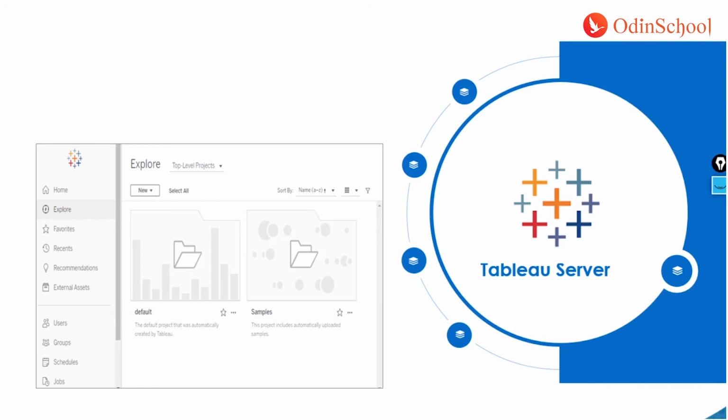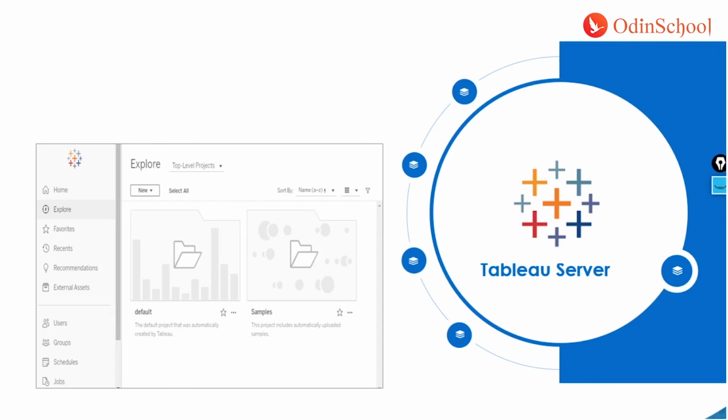There's also a way on the server where you can schedule the refreshes. If it's not a live connection and it's an extract connection, then you can schedule the refreshes based on the data availability and the business requirement. You can schedule the refreshes starting from, I think, less than an hour, and it can go to weekly, monthly, or even an annual refresh where you don't have to intervene at all. Tableau will take care of it. So that's the beauty of Tableau server.